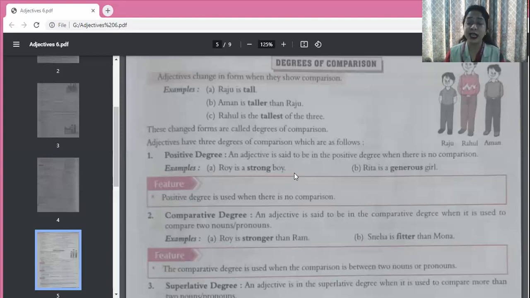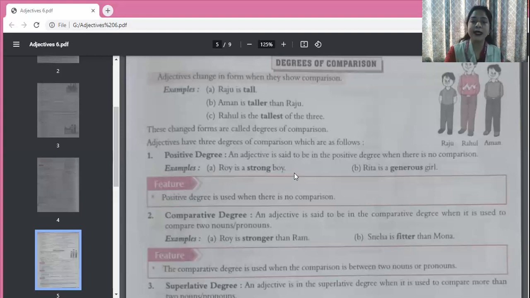Then Rita is a generous girl. We are not comparing Rita with anyone. We are just stating her quality. We are saying Rita is generous. So positive degree means where there is no comparison.